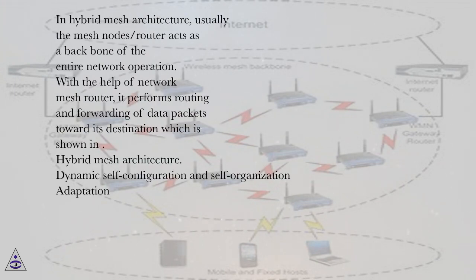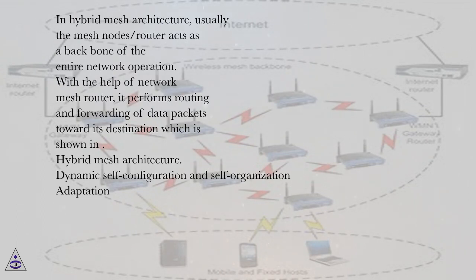In hybrid mesh architecture, usually the mesh node or router acts as a backbone of the entire network operation. With the help of the network mesh router, it performs routing and forwarding of data packets toward its destination, which is shown in hybrid mesh architecture.